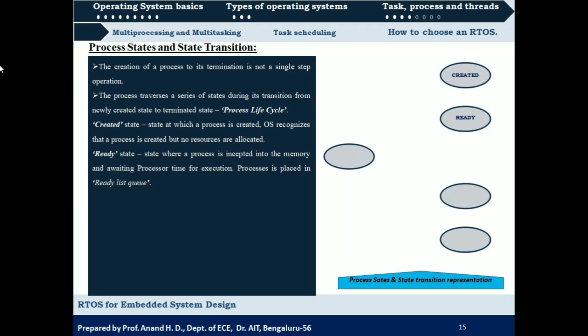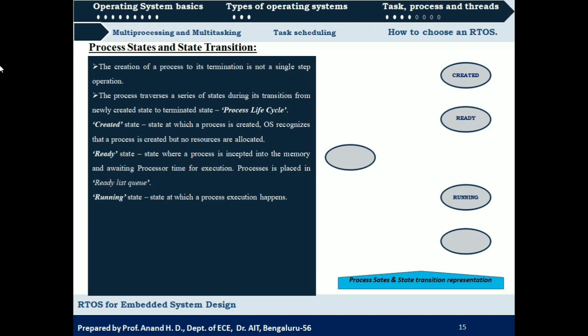Usually when you load the code corresponding to a process, we say that the process is in the ready list queue. There will be a number of processes whose code will be loaded into memory. All these processes will be in a queue, and this queue is called the ready list queue, and all the processes in it are considered to be in the ready state. The next state is the running state. Now the CPU has been allocated and the process is being executed inside the processor or CPU. Then we say that the process is in running state.